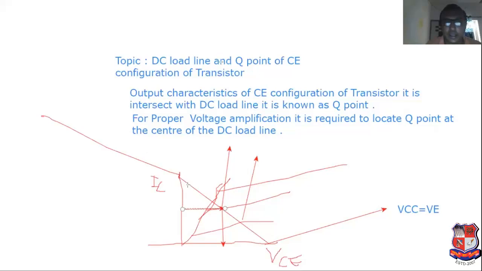What is the main difference between Q point and load line?